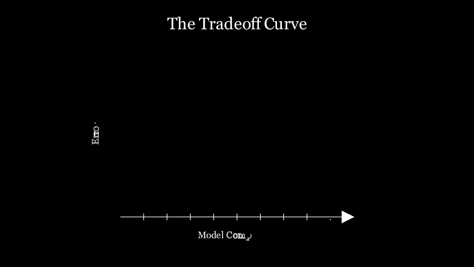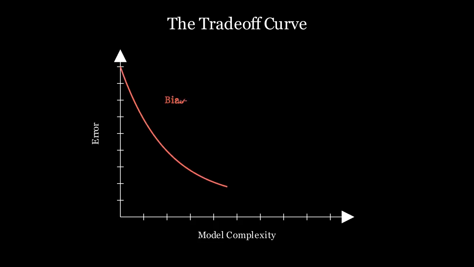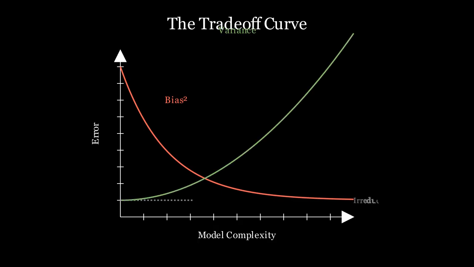Mathematically, the total expected error of a model can be decomposed into three components. First, the square of the bias. Second, the variance. And third, the irreducible error, the noise in the universe that no model, no matter how perfect, can eliminate. As model complexity increases, bias decreases, but variance increases. This is the trade-off.